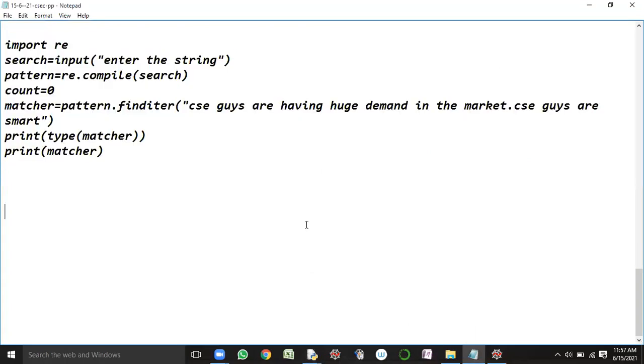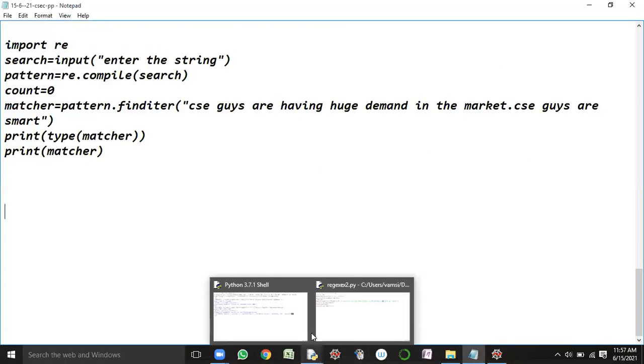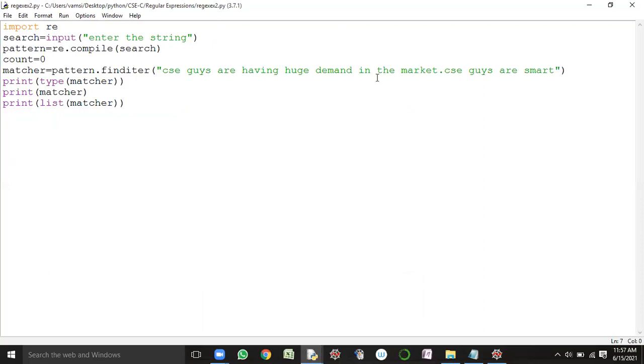If you are having doubts regarding this, give indexes to these particular characters: 0, 1, 2, 3. Even spaces you have to consider. One space is counted as well. Please remember, guys. Are you understanding? Yes, sir. Even for a space, we have to give an index number. Index has to be given.